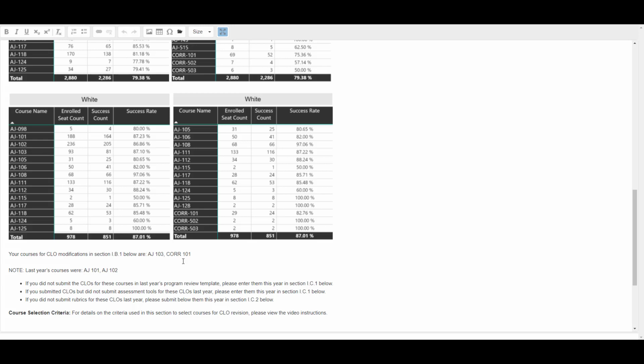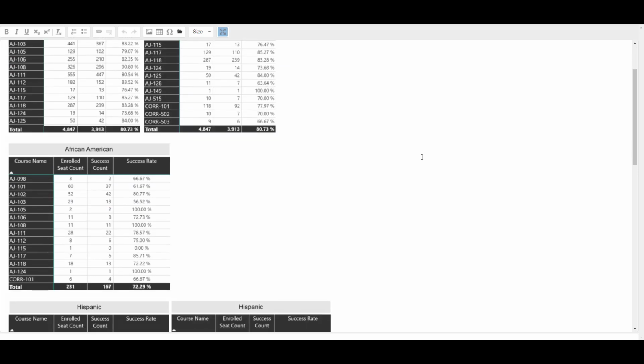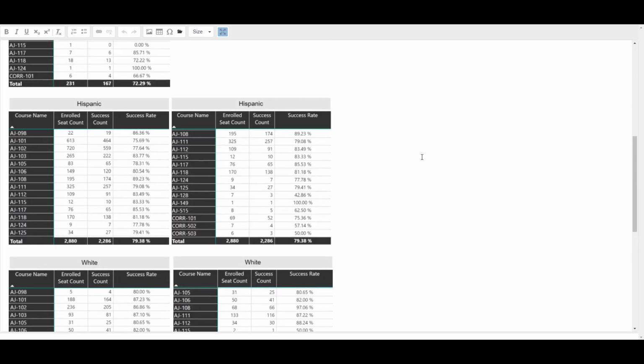Two of these courses that would benefit most from learning outcomes assessment improvements have already been identified for you. You may select an additional course if you choose. These will be the courses for which you will create CLOs in Section 1B1. If you have not done so already, click the Maximize Minimize button to view all the data.